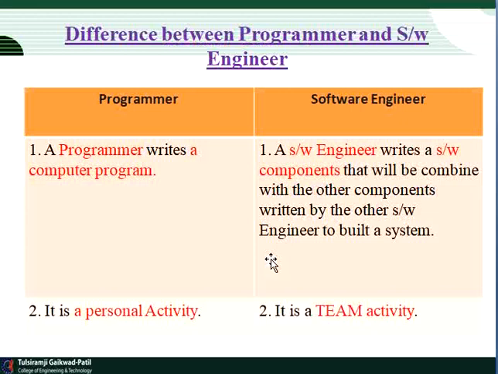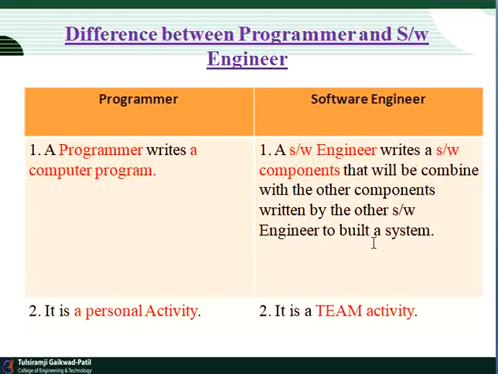So, the difference between a programmer and a software engineer. A programmer writes a computer program. On the other hand, a software engineer writes software components that will be combined with other components written by other software engineers to build a system. Means a general programmer can write only a program and execute it. A software engineer writes code or uses components to implement a software application with the help of other technologies.